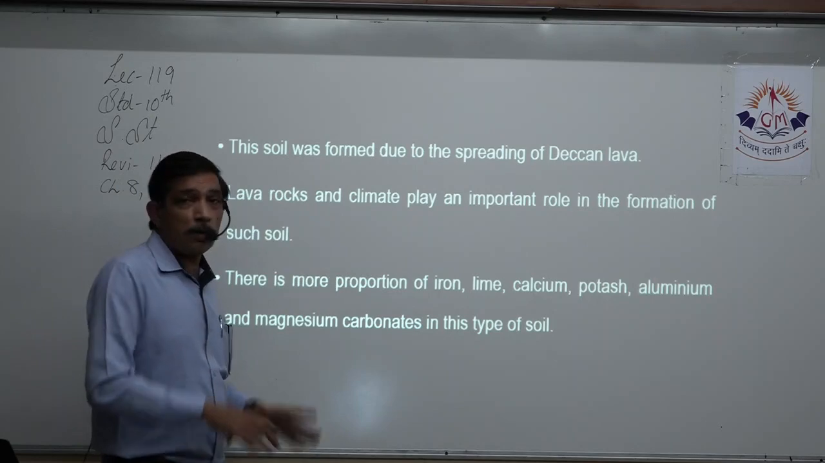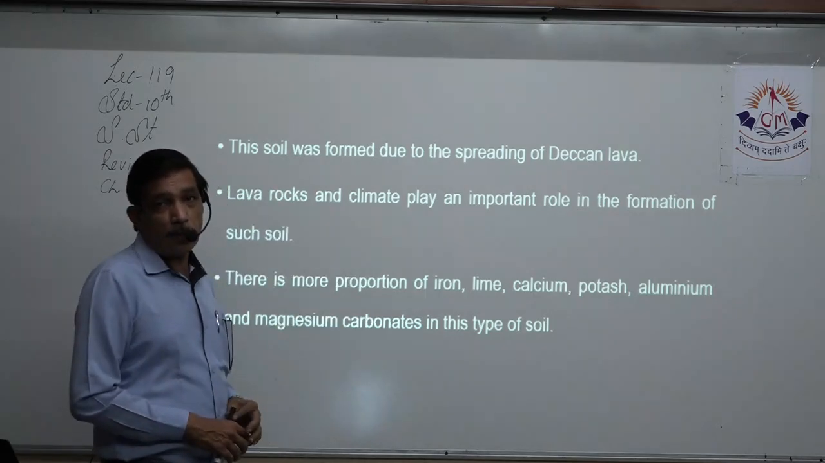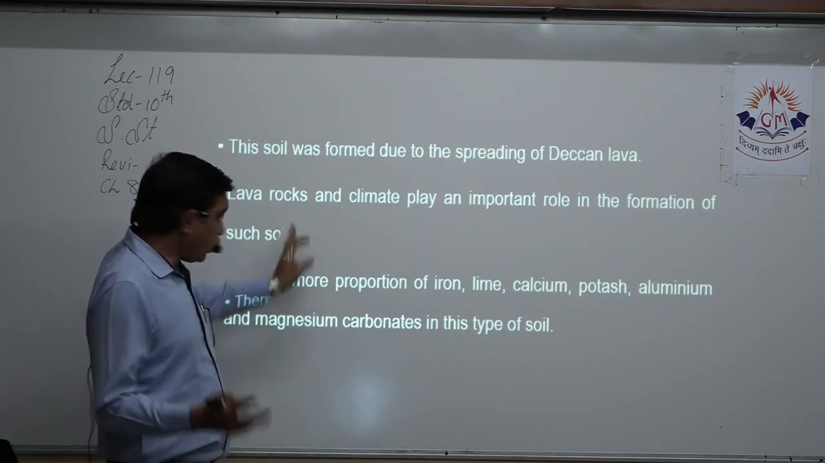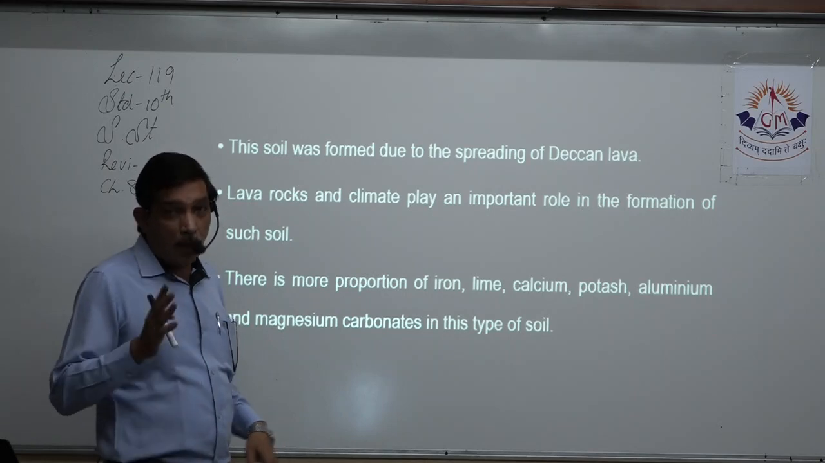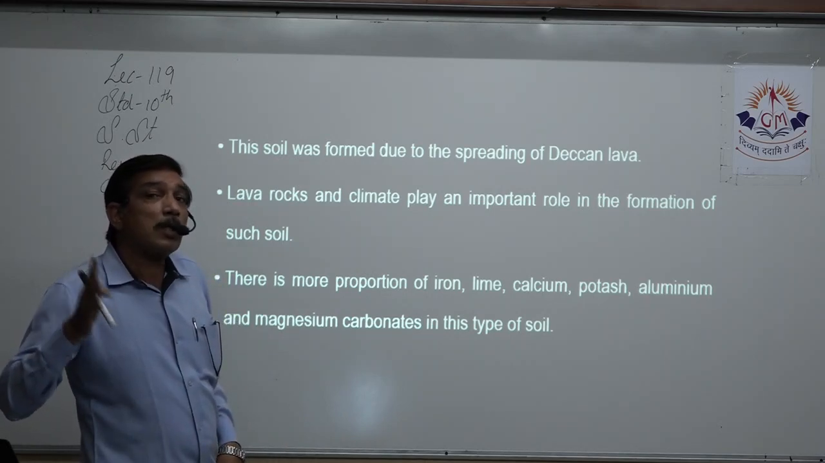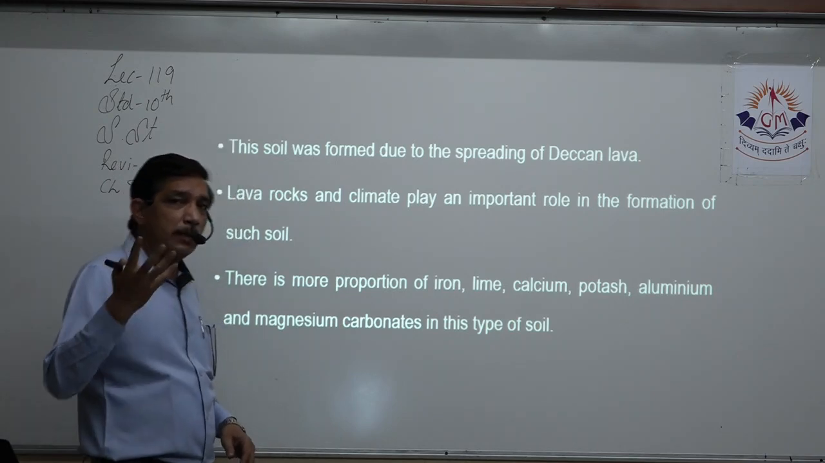This soil was formed due to the spreading of the Deccan lava. Lava rocks and climate play a very important role in the formation of this soil. If you don't write this, okay. You should write what there is more proportion of, what is deficient, and what crops can grow. So a maximum of 4 or 5 points can easily be generated.